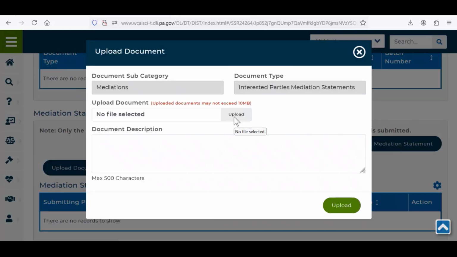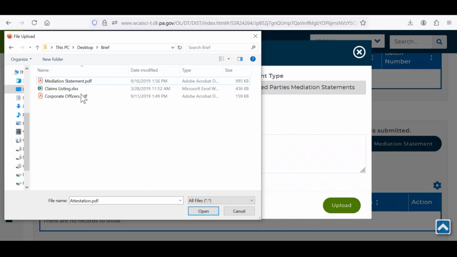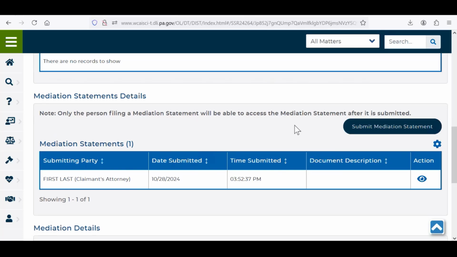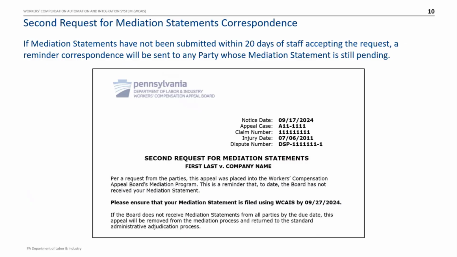Press the Upload button. Select the mediation statement document that you've created and press the Open button. Then press the Upload button. Once uploaded, the mediation statement will display within the grid. The two processes that need to be completed in WCAIS include requesting a mediation and submitting mediation statements.